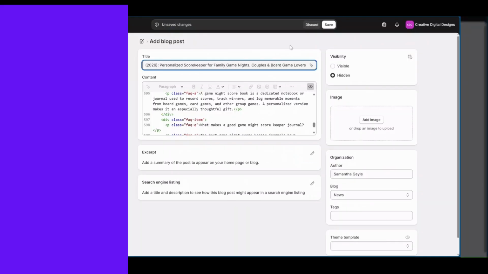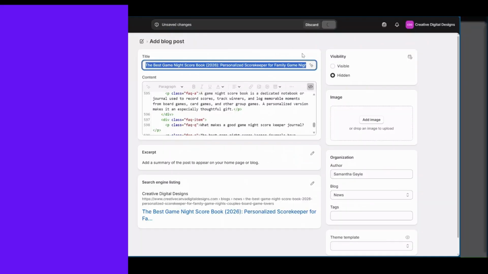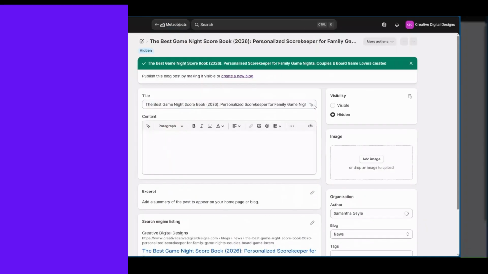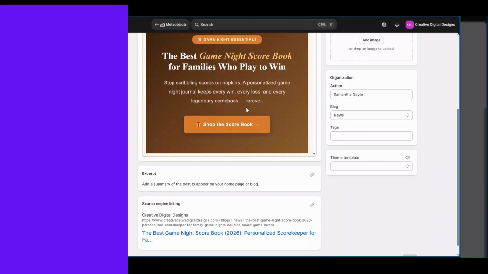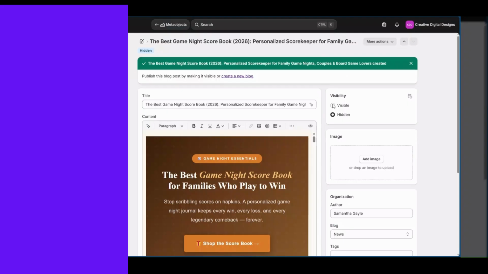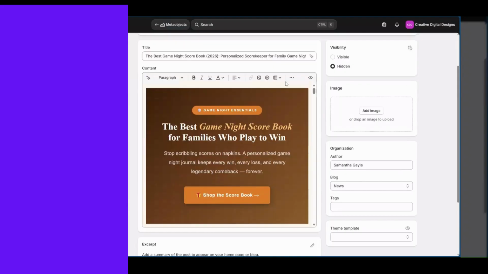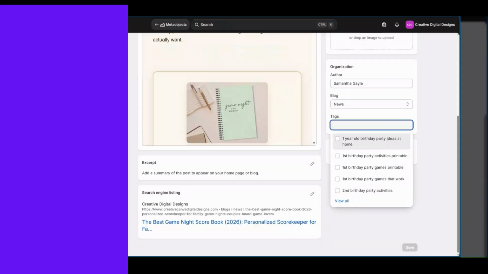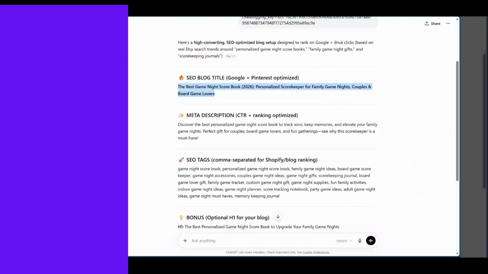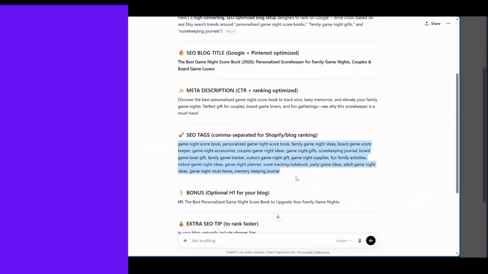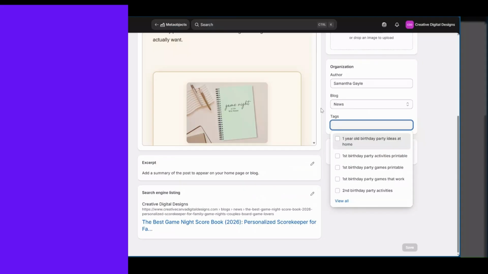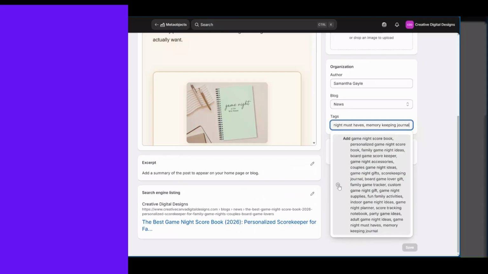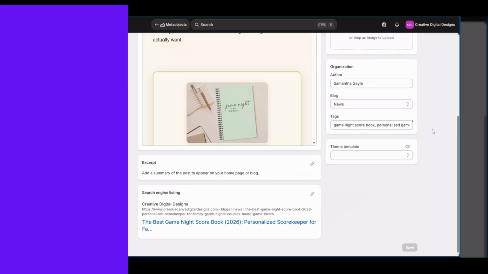And once you have the blog title, you can hit save. And as you can see, it's ready on here. You can go ahead and make it visible on your website if you want. I'm not going to, obviously, because it's not my niche. But this is where you're going to paste your tags. So you're going to go back over to chat, and you're going to get your tags. And you're going to paste them there. Add it. And there you go. Your tags will be on there.